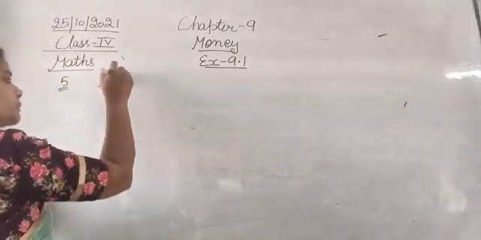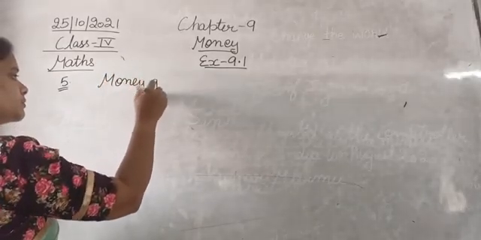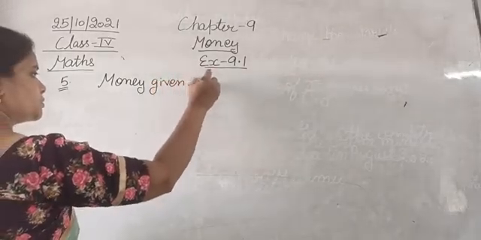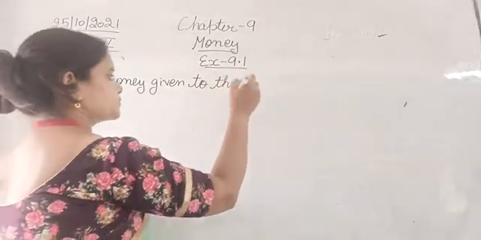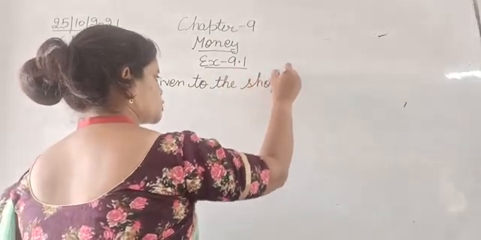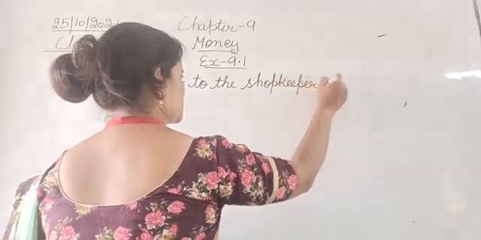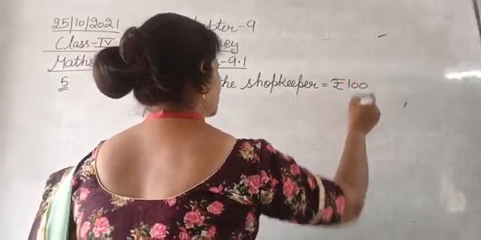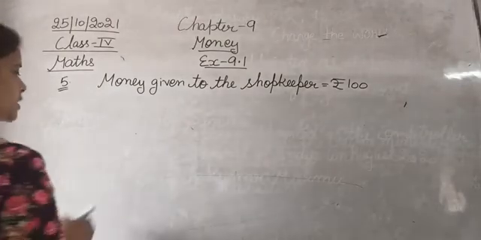Money given to the shopkeeper is equal to rupees 100.